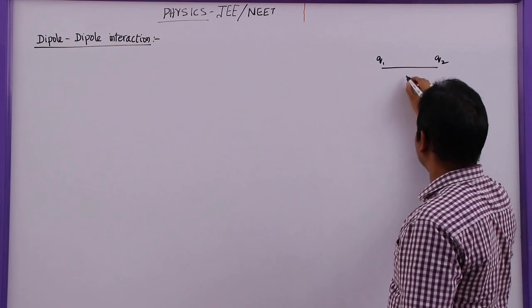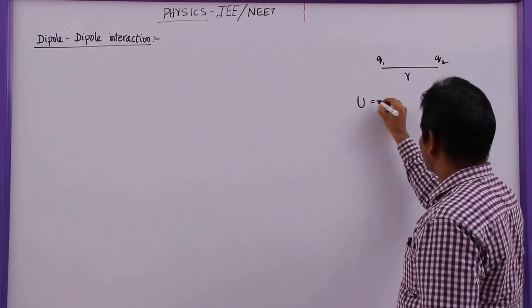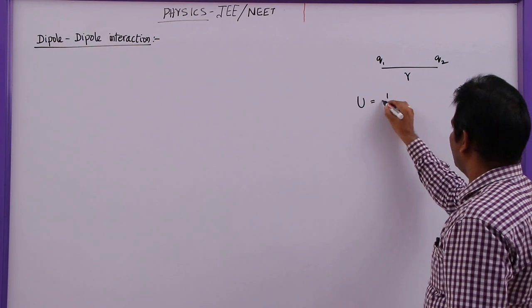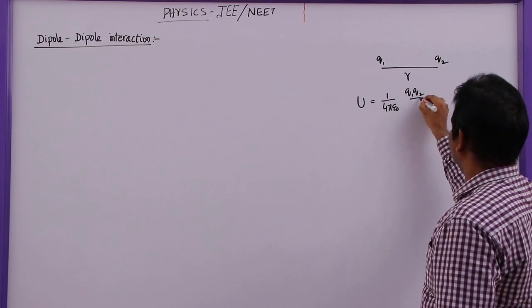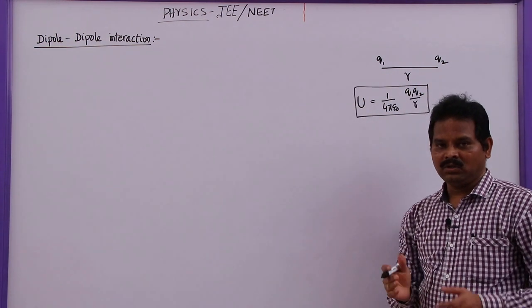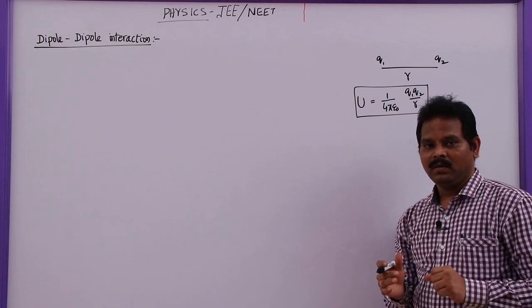So in this case, if you take two charges, let me take this is Q1, this is Q2, and they are separated by a distance R. We know that the electrostatic potential energy of these two charges separated by a distance R is given by 1 by 4 pi epsilon naught Q1 Q2 by R. So this is the potential energy of system of two charges when they are separated by a distance R.